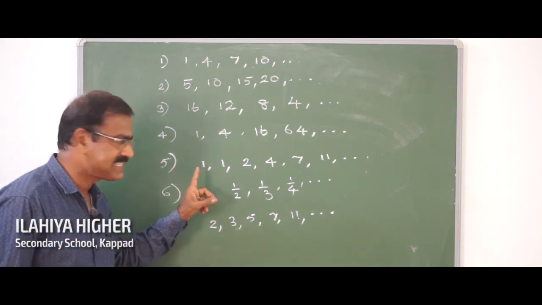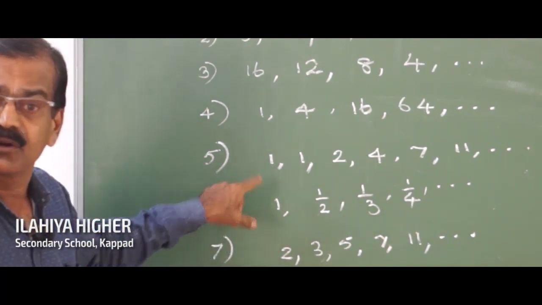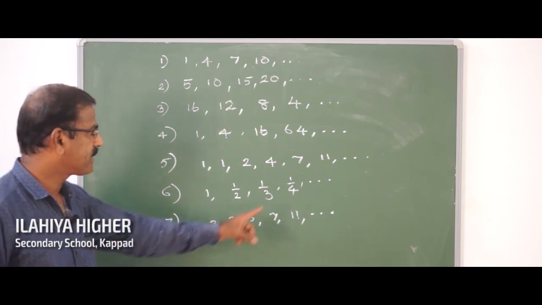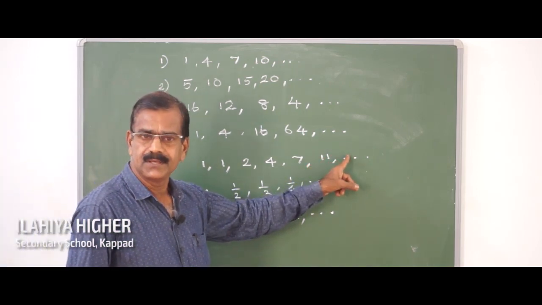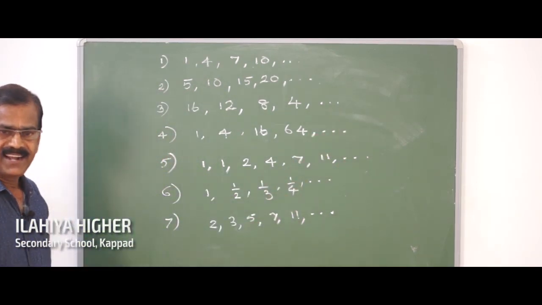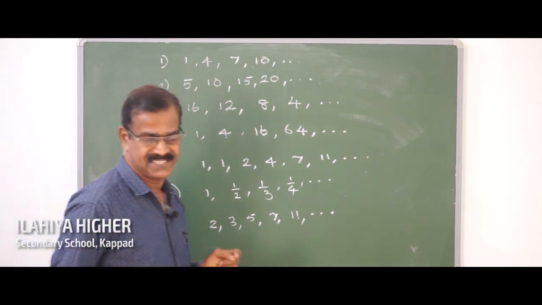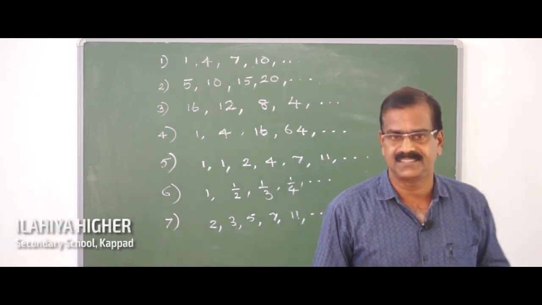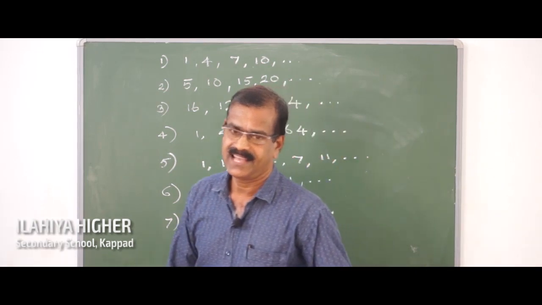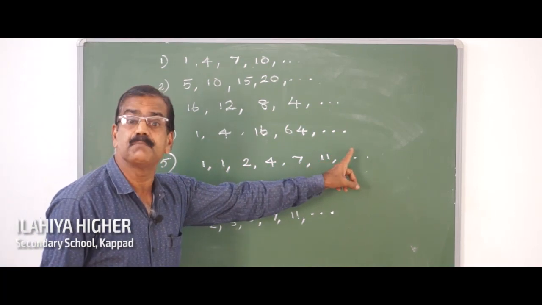And what about this sequence, the fifth one? Here also a rule is followed. Can you predict the next number here? To predict the next number here, we have to observe the terms written one after the other very keenly. Otherwise you can't say the next number that comes here.